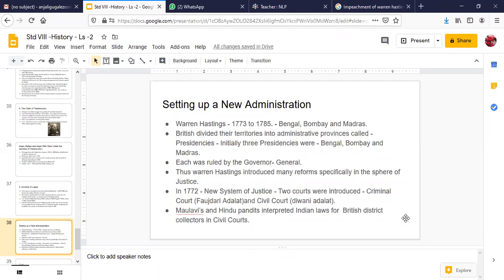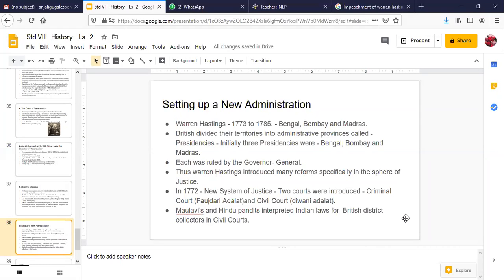Okay, so from 1773 to 1785, Warren Hastings was credited by the British East India Company with controlling the territories mainly of Bengal, Bombay, and Madras. The British divided their territories into administrative provinces, known as presidencies.